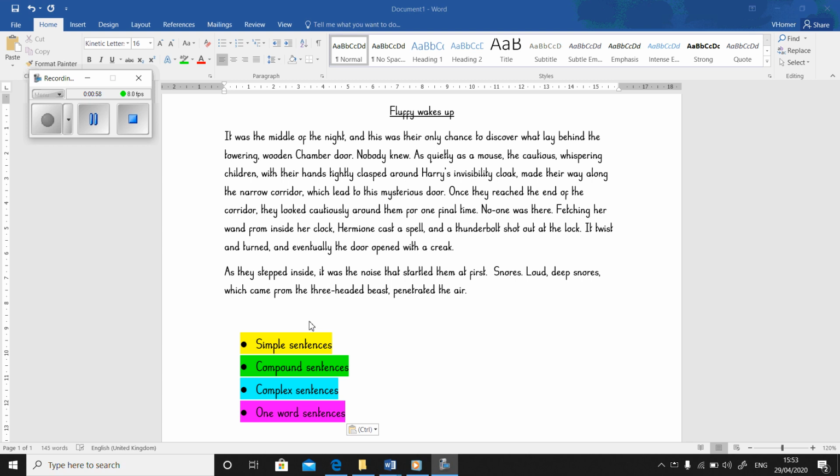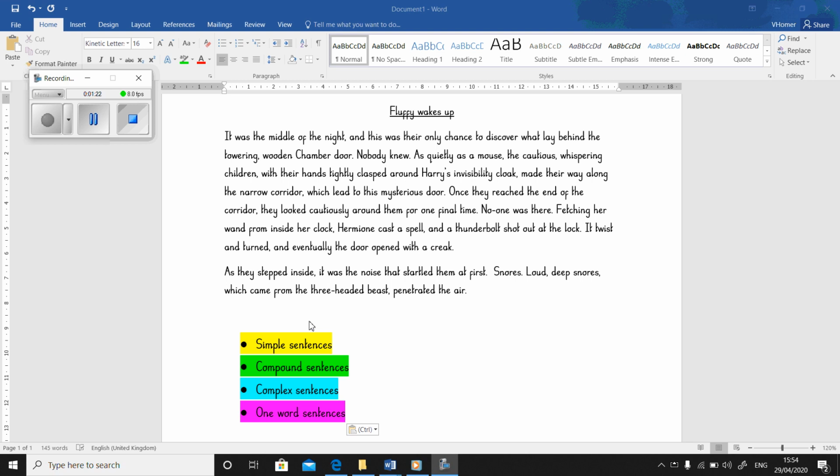So Fluffy wakes up. It was the middle of the night, and this was their only chance to discover what lay behind the towering wooden chamber door. Nobody knew. As quietly as a mouse, the cautious whispering children, with their hands tightly clasped around Harry's invisibility cloak, made their way along the narrow corridor which led to this mysterious door. Once they reached the end of the corridor, they looked cautiously around them for one final time.